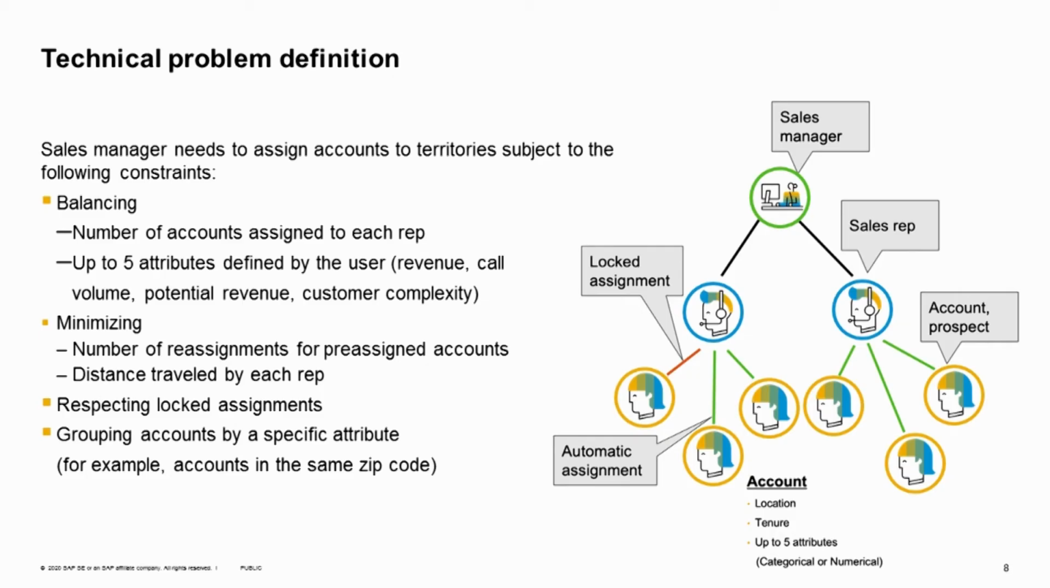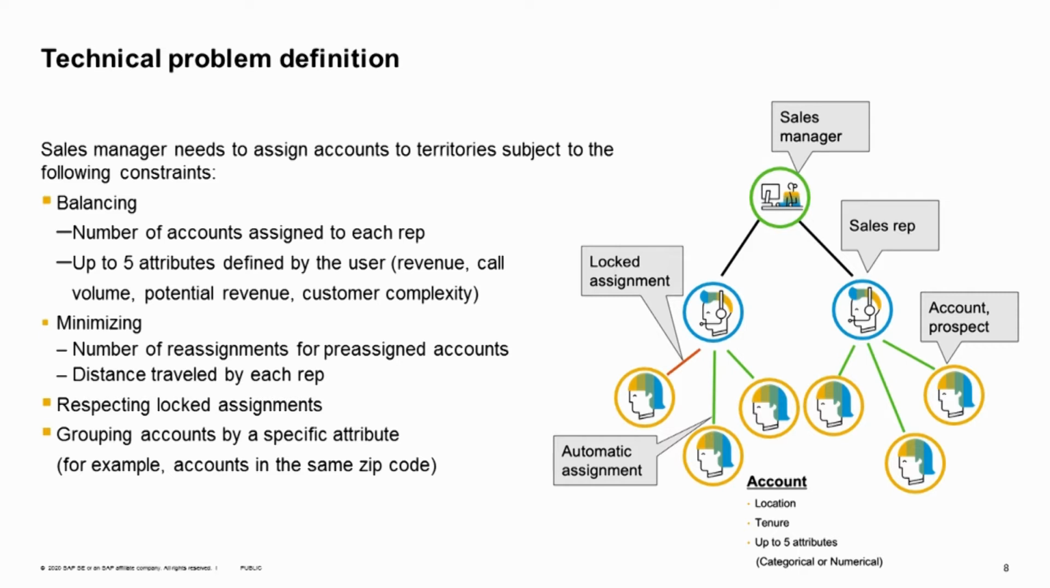So here, let's have a more technical definition of the problem. We have a sales manager, and she manages some sales reps, and she wants to assign the accounts to the sales reps. And each account has different attributes like location, tenure, and up to 5 attributes that could be categorical or numerical. And the tenure refers to the duration of time that the account has been working with the sales reps, if we have some pre-assigned accounts in our portfolio.